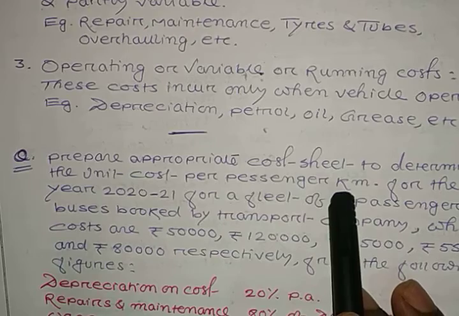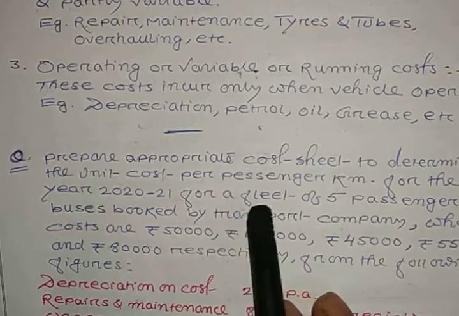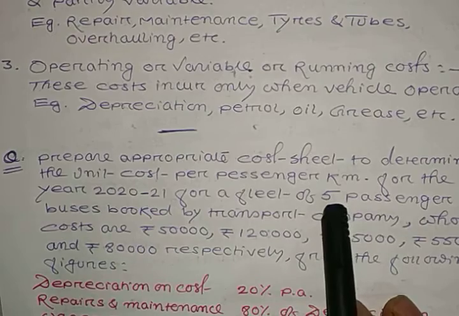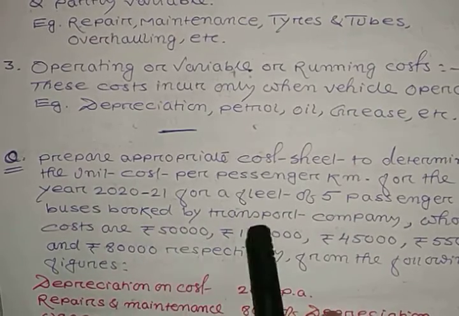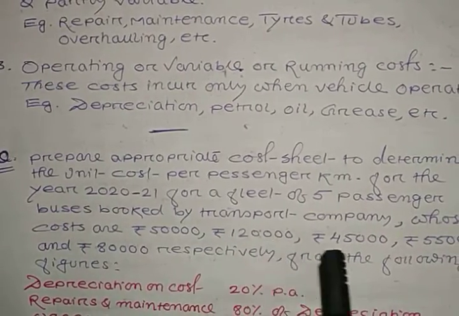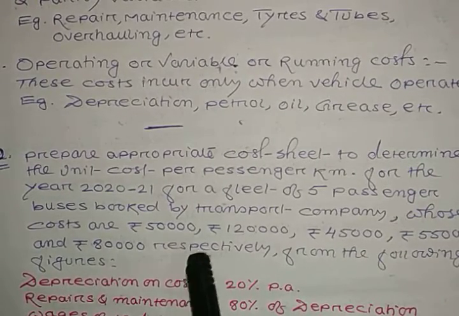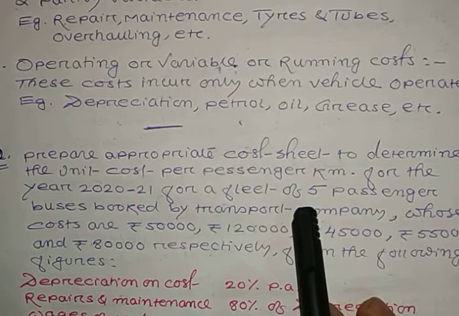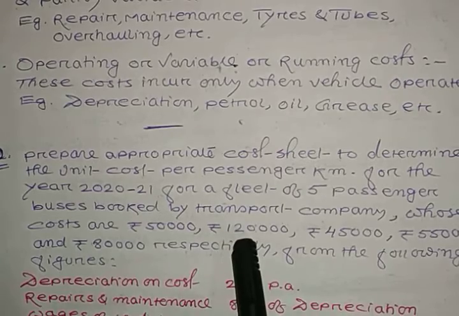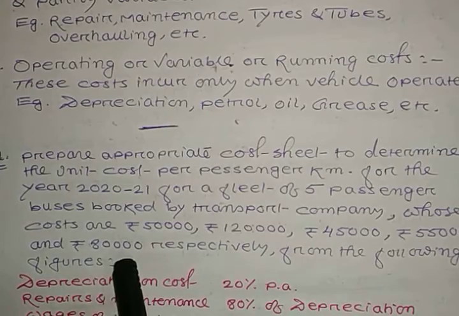Passenger kilometer is given here for the year 2020-21 for a fleet of 5 passenger buses. That means the total number of buses is 5, booked by a transport company, whose costs are 50,000, 1,20,000, 45,000, 55,000 and 80,000 rupees respectively.